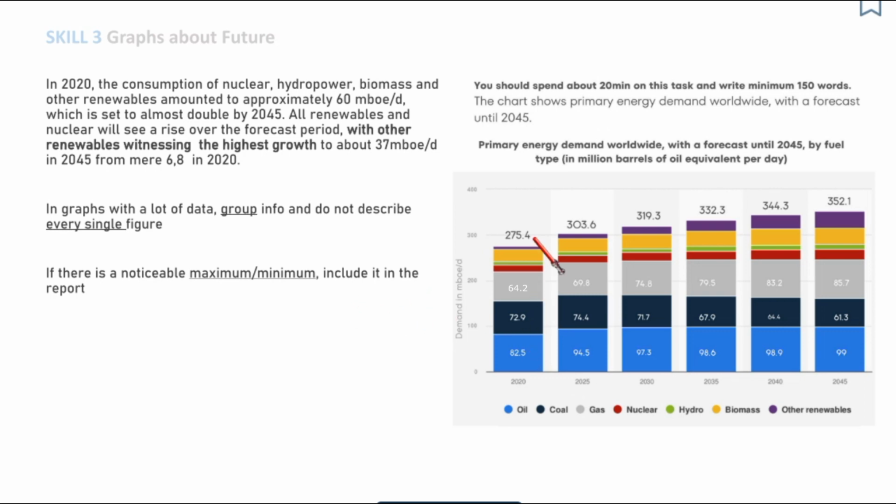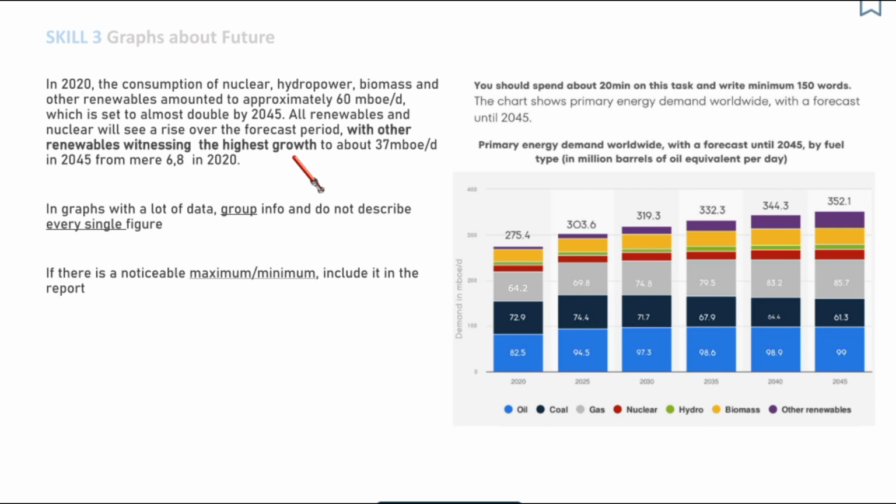So if we look at these fuels, the top fuels, we see that the purple one, which is other renewables, will see the largest change. You can see how thin it was here and how thick it is going to become. So this is the maximum in this case, and I am including it in the report, with other renewables witnessing the highest growth.